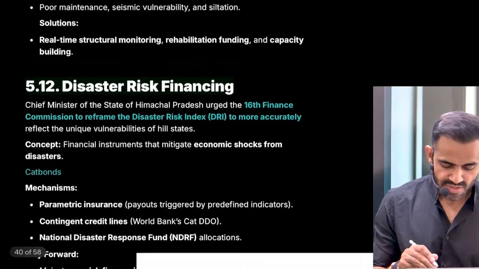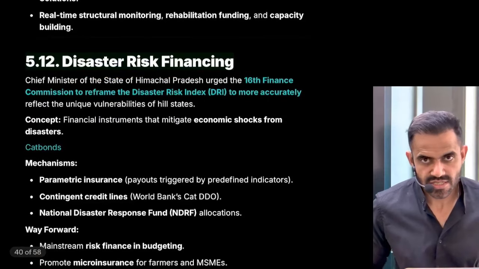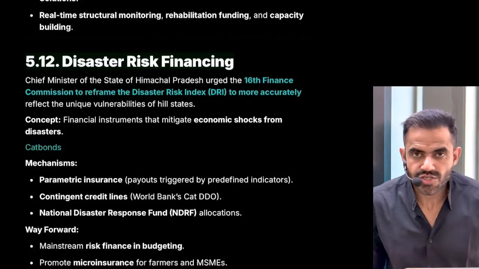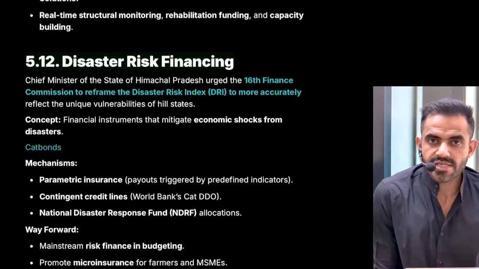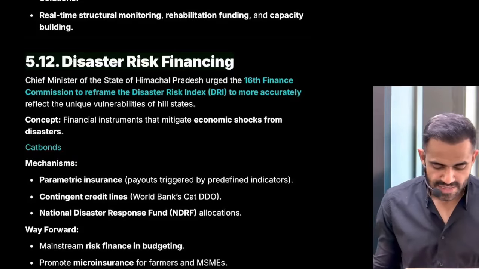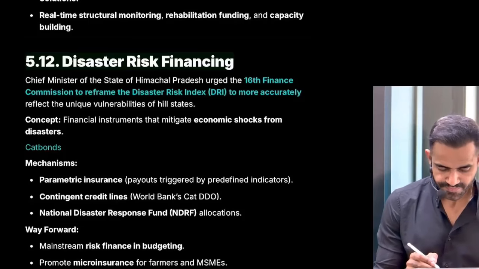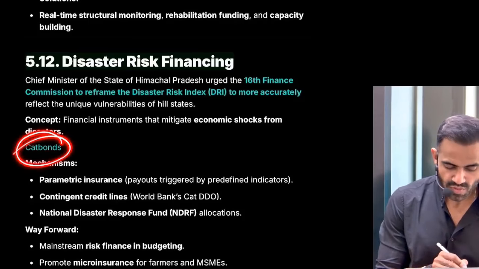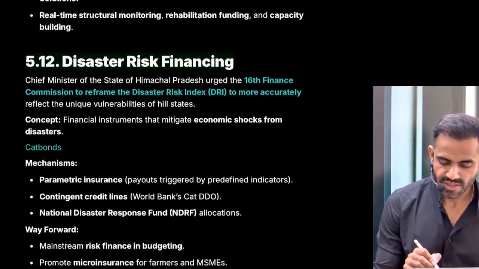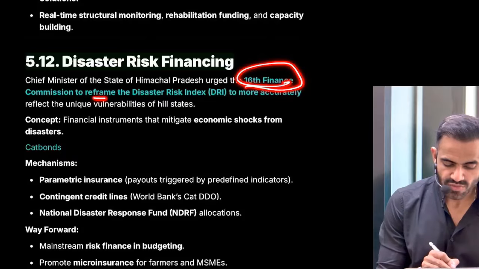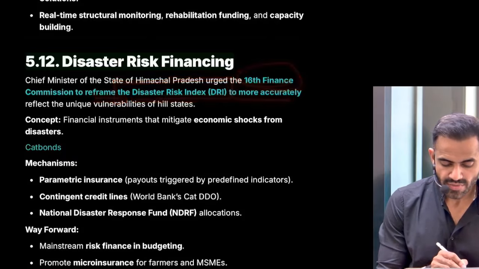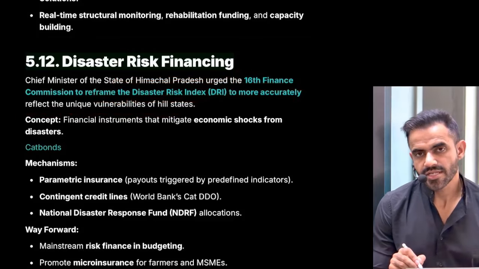Next is disaster risk financing. See, because of climate change, the risk of disasters is increasing, and to deal with this, we need resources. So, disaster risk financing simply means how we are going to arrange resources for these disasters. In this context, you can use one concept, that is cat bond. But before that, why was it in use? So recently, the Himachal Pradesh Chief Minister requested the 16th Finance Commission to reframe the disaster risk index to more accurately reflect the unique vulnerabilities of hilly states.